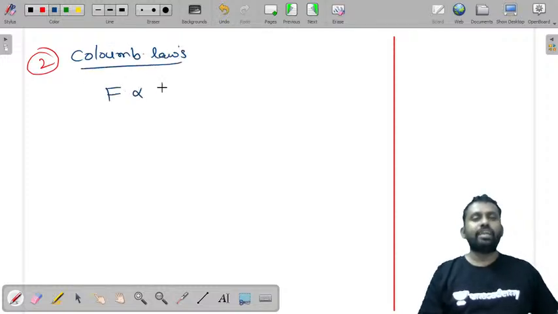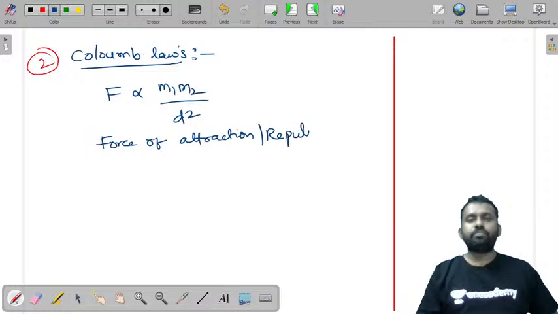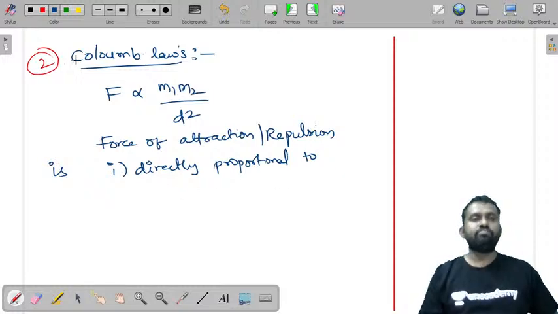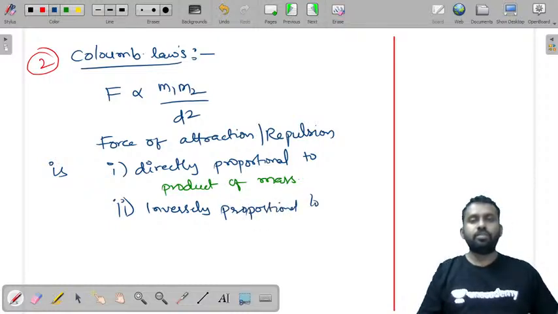It states that the force of attraction or repulsion between any two bodies is directly proportional to the product of their masses and inversely proportional to the square of the distance between them. The unit of force is the newton.